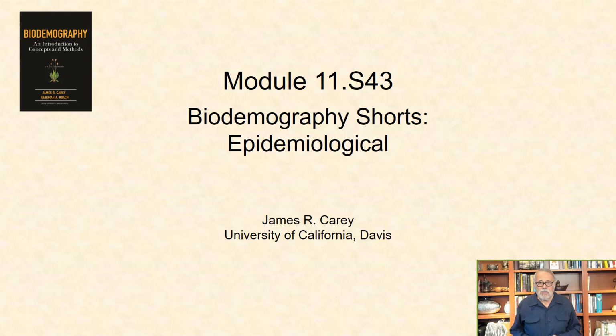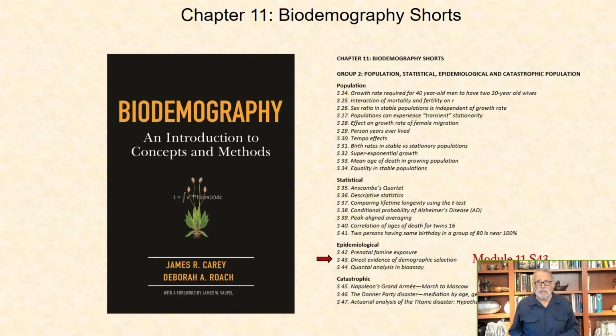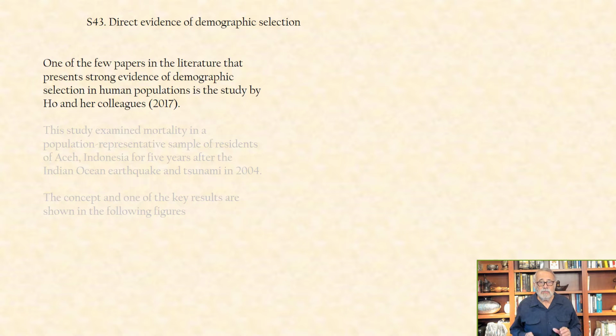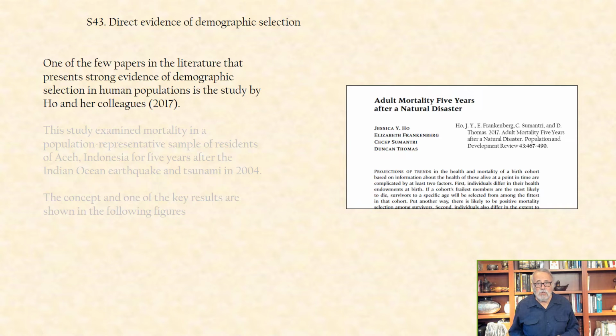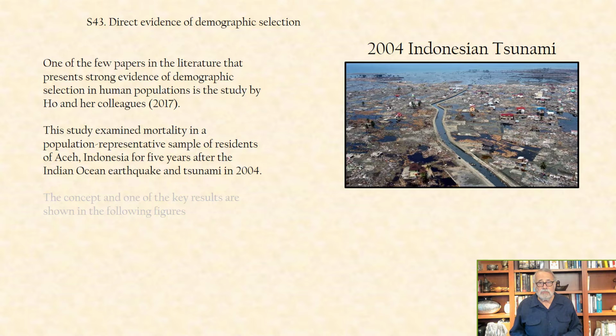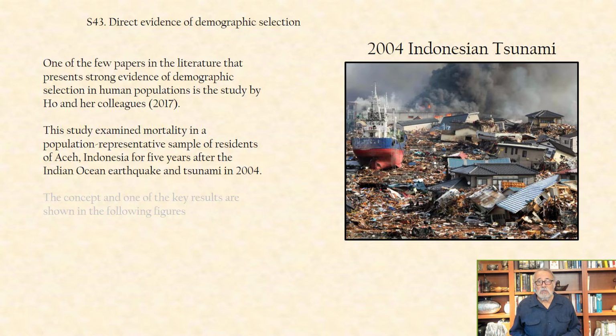In this biodemographic short, I present direct evidence of demographic selection. One of the few papers in the literature that provides strong evidence of demographic selection in human populations is a study by Ho and her colleagues in 2017. This study examined mortality in a population representative sample of residents of Aceh, Indonesia for 5 years after the Indian Ocean earthquake and tsunami in 2004.